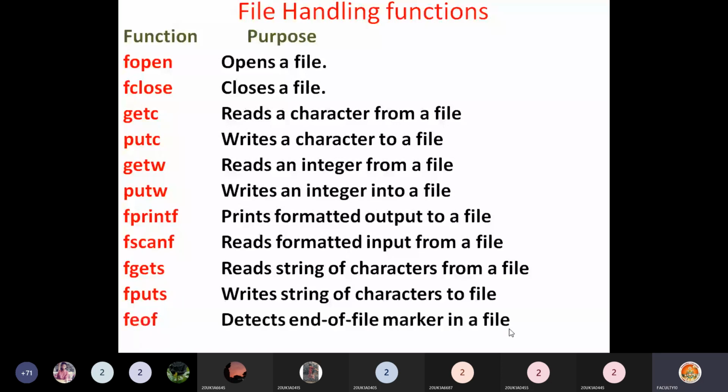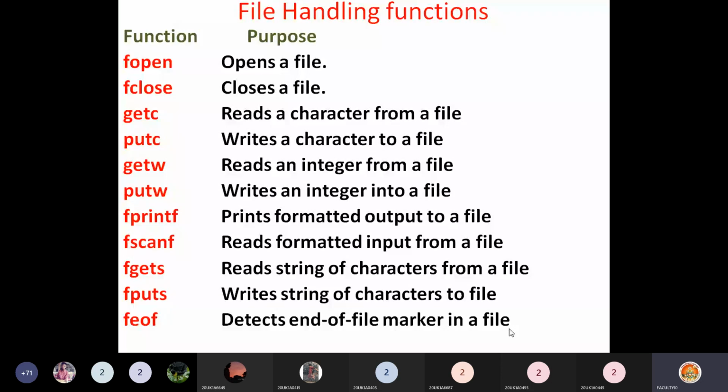Then feof, end of file, we call it as. It detects the end of file marker in a file, whether the file ends or not. That is indicated by this feof. Okay, so these are the different file handling functions, and we'll read one by one. We'll use these functions in our C programming.